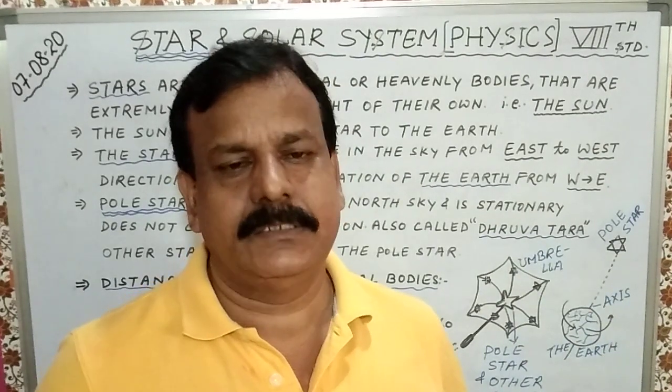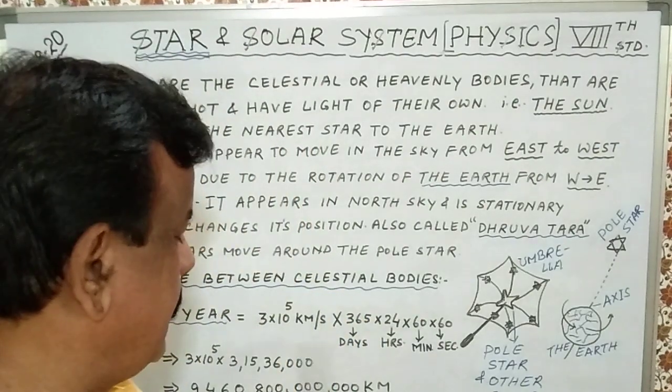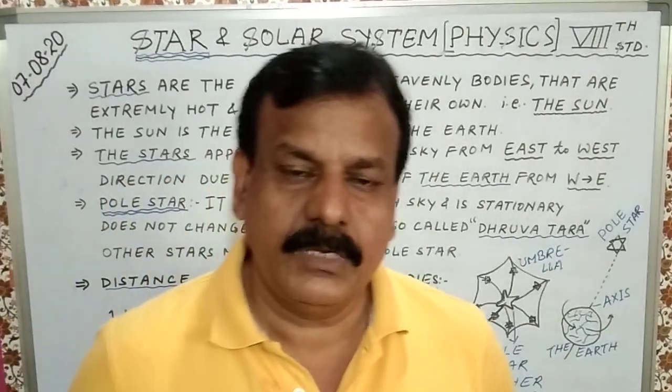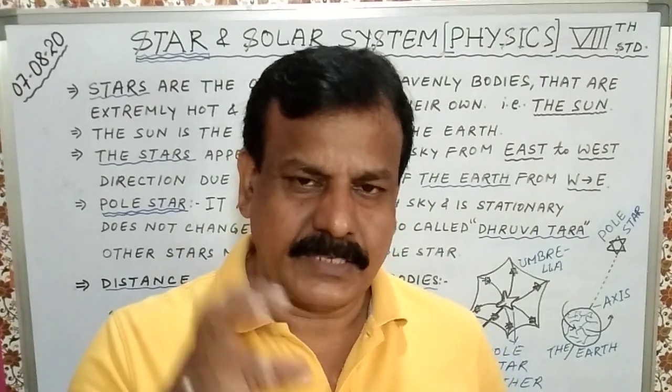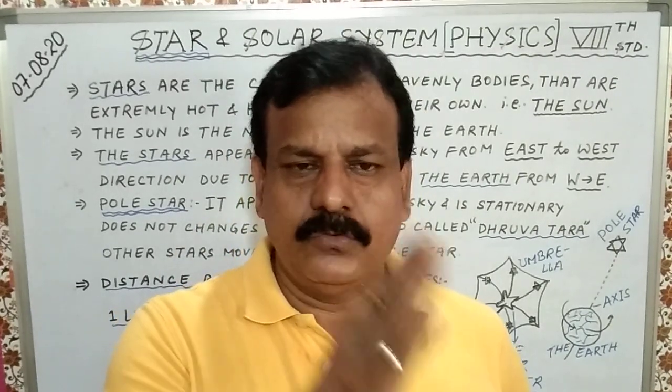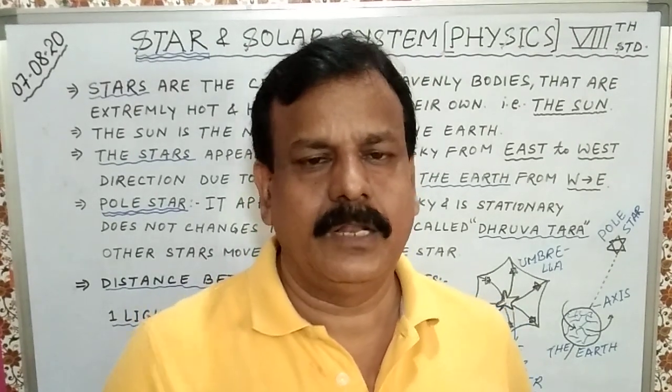To find it, we multiply the speed of light by the total number of seconds in 1 year. Then we will find the distance of 1 light year.